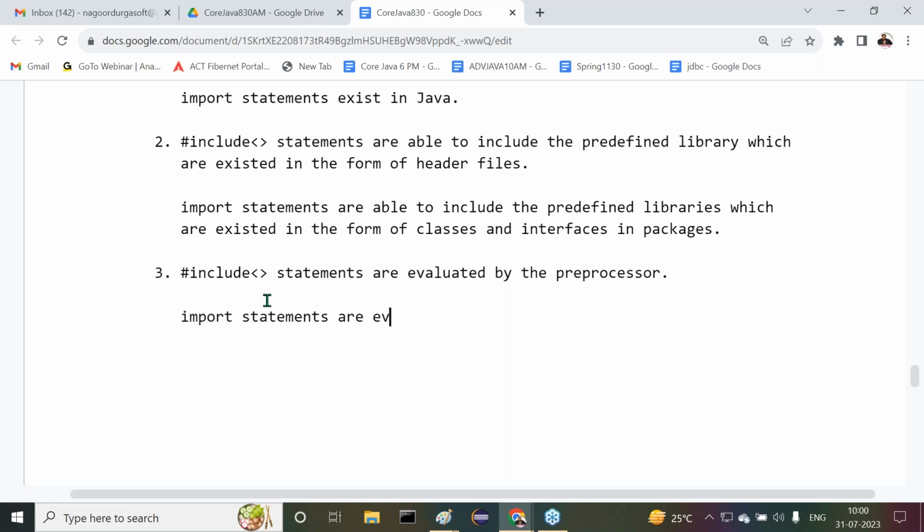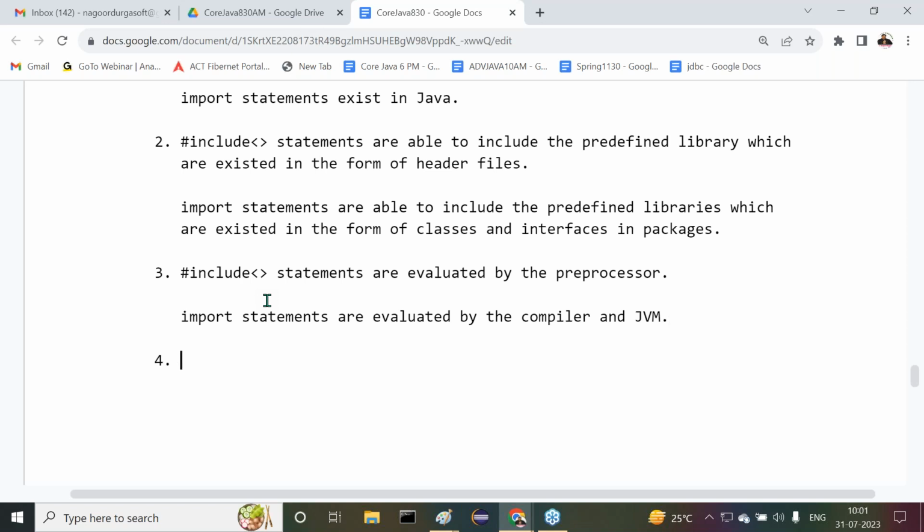Next one is import statements. Import statements are evaluated by the compiler and JVM both. Definitely at compilation time it has to recognize import statements in order to check whether libraries exist or not. But at runtime the JVM has to recognize this import statement to load the required library to the memory. Both compiler and JVM will recognize import statements. But the hash include statements are evaluated by whom? Only the preprocessor. Understand it clearly. That's point number 3.